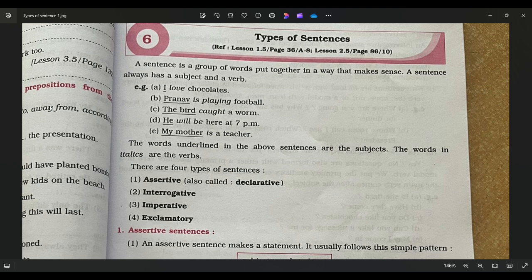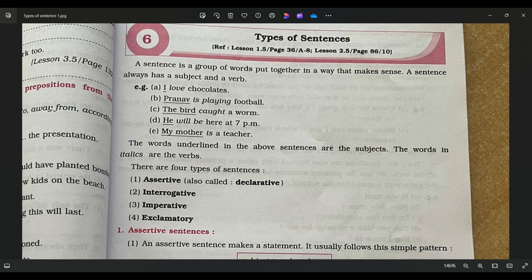Don't jump to active voice, passive voice, or direct and indirect sentences without understanding the types of sentences, because every type has a different answer. So before we start types of sentences, first of all, what is a sentence? A sentence is a group of words put together in a way that makes complete sense.